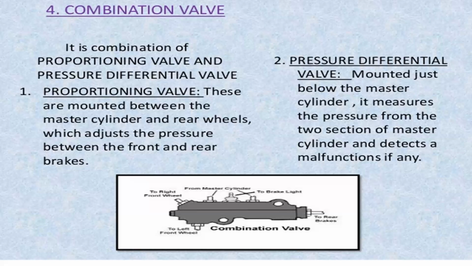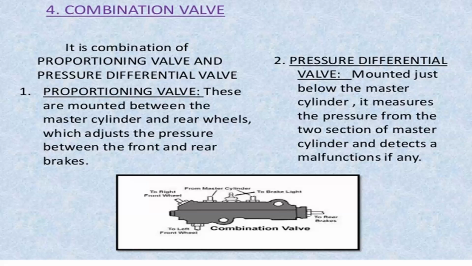And the pressure differential valve is mounted just below the master cylinder, and it measures the pressure from the two sections of the master cylinder and detects malfunctions, if any.